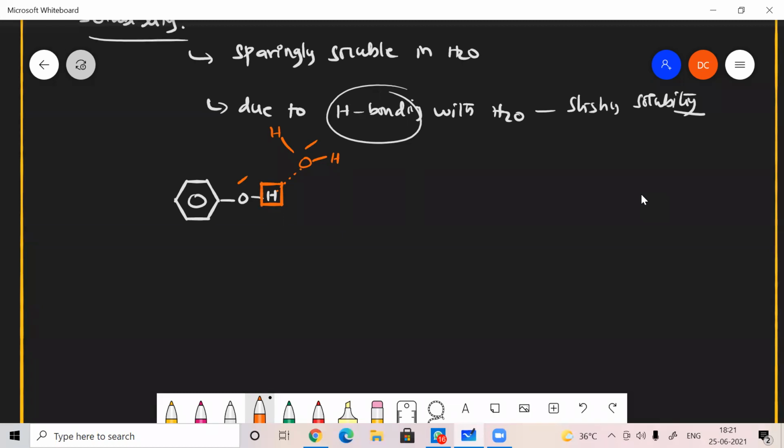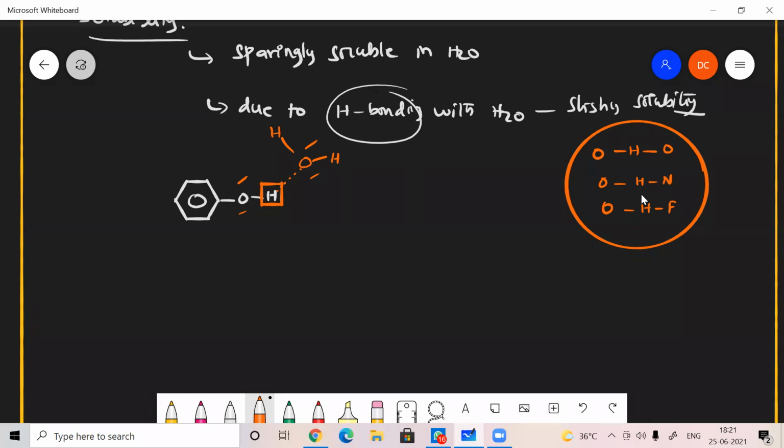These electronegative atoms may be oxygen or nitrogen or fluorine. So the hydrogen is placed in between either oxygen, oxygen, or oxygen, nitrogen, or oxygen, fluorine. Likewise, any possibility may be there.